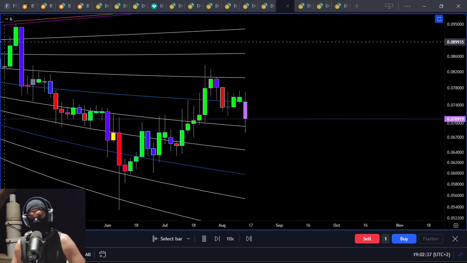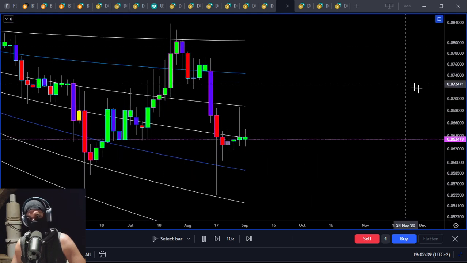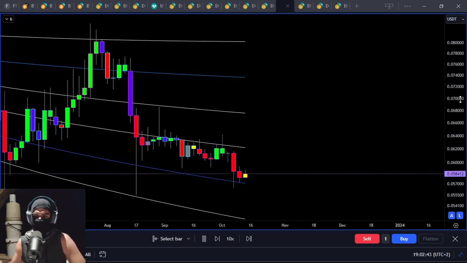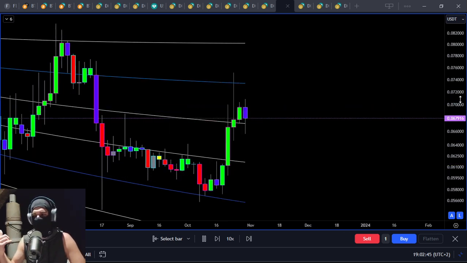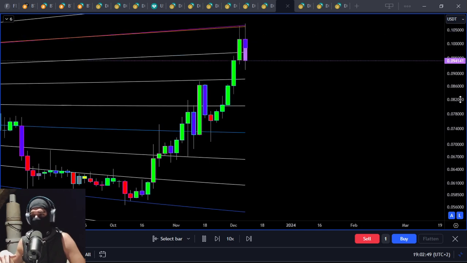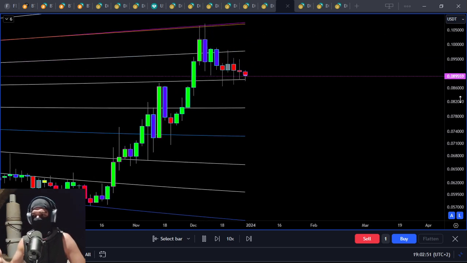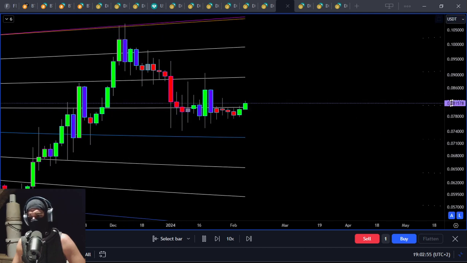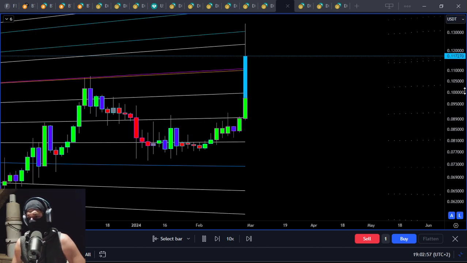There's this little orange line over here that you can see disappearing. That's its mean reversion target. So when it's below the mean, it wants to go back and hit the mean. When it's above the mean, it wants to come back down and hit the other side of the mean. So right now, it just came up and perfectly smoked the mean on 09 December 23.